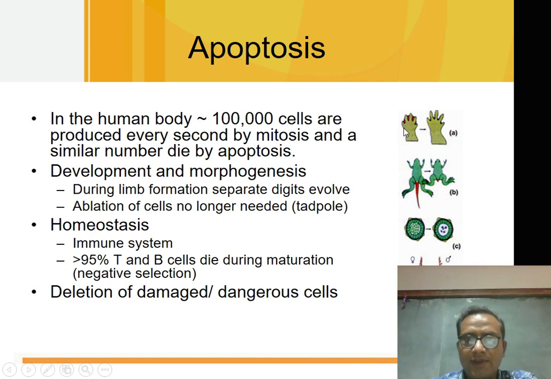By apoptosis, you can see the changes that occur during development or morphogenesis, that is, during limb formation there is evolution of separate digits, and there is removal of unwanted organs like removal of the tadpole tail, and there will be development of the cells.